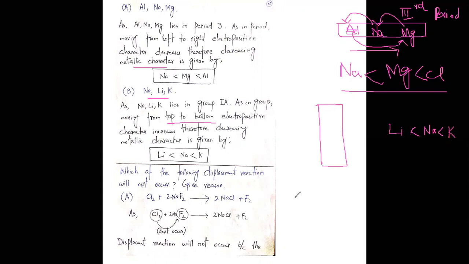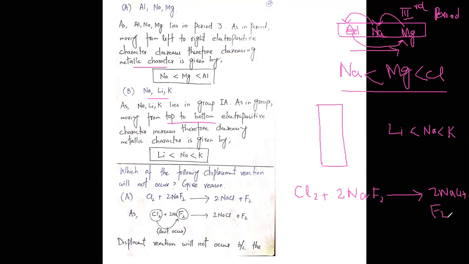Now, which of the following displacement reactions will not occur? First is Cl2 plus 2 sodium fluoride. It will produce 2 NaCl plus F2.